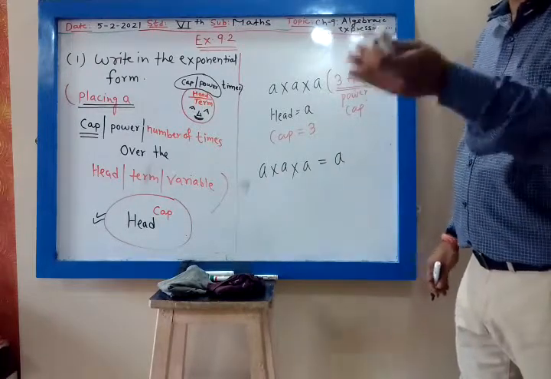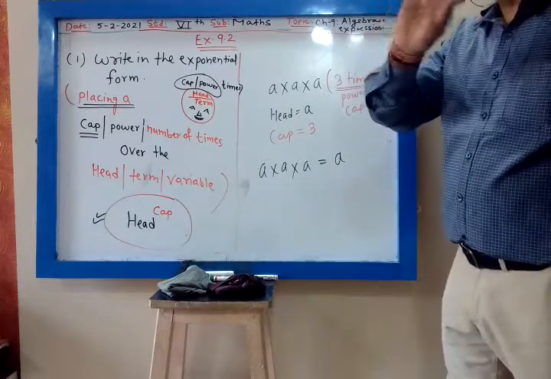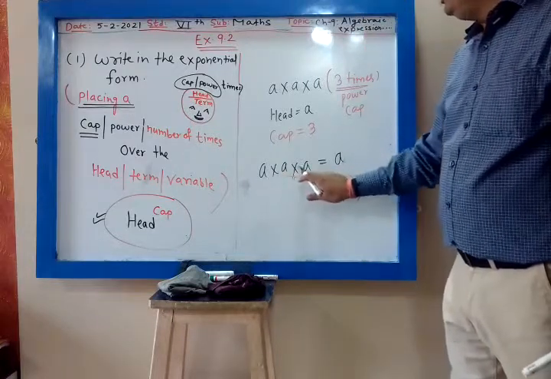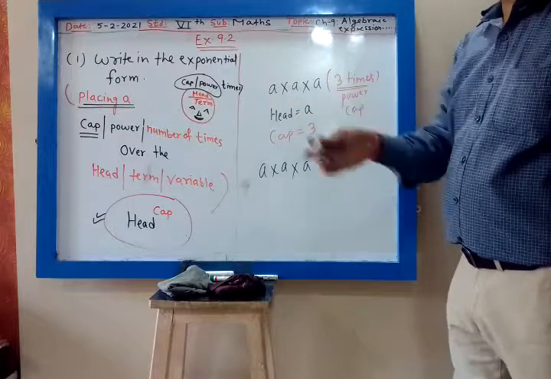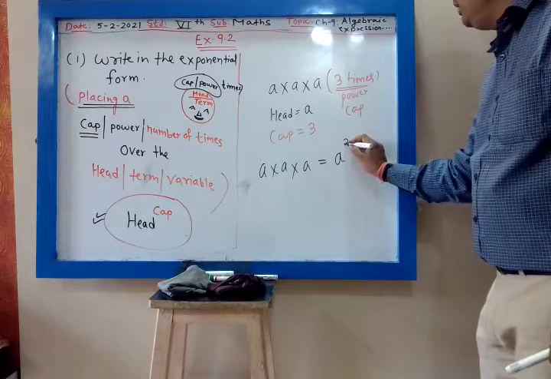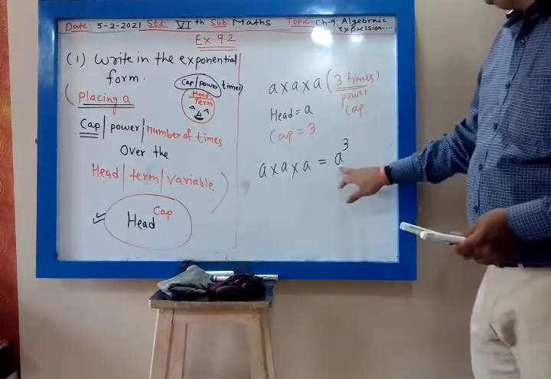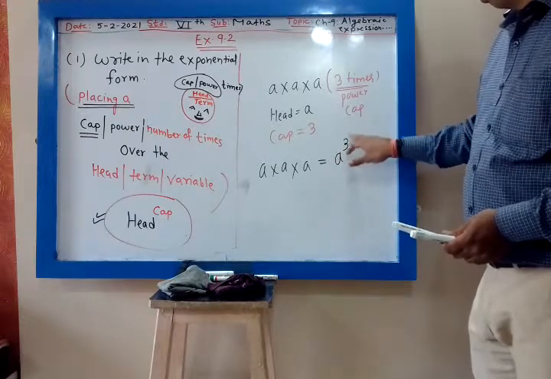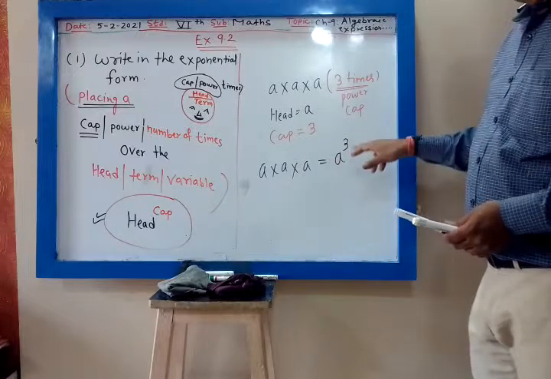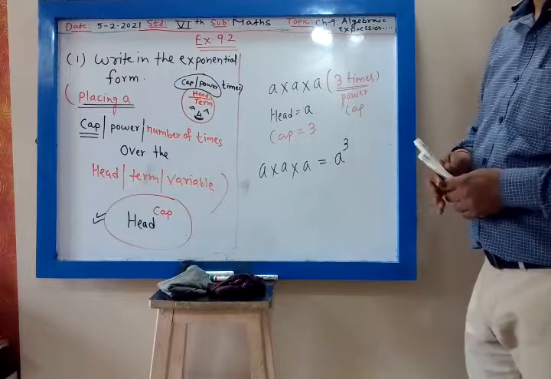How many times is a multiplied? 3 times. So my cap is 3, and that becomes a raised to 3, a to the power 3. My head is a and that cap is nothing but your power or exponent, the number of times it is multiplied.